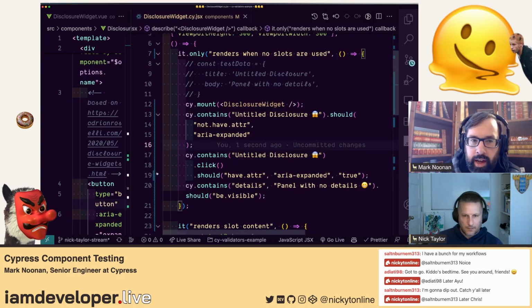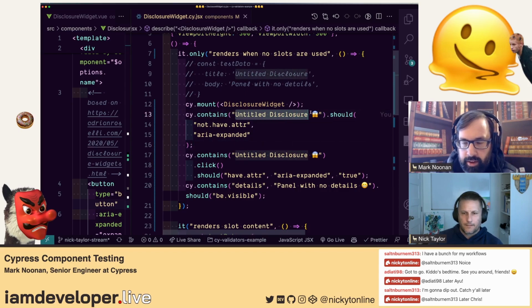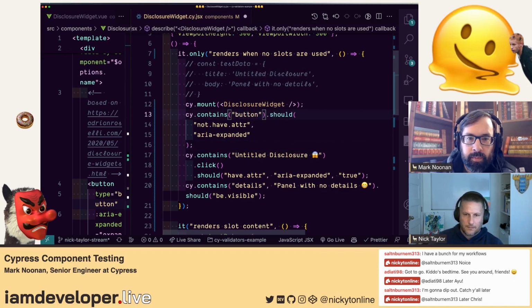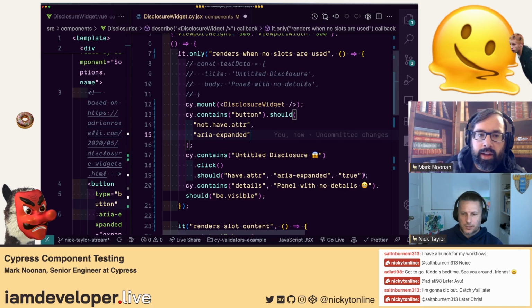Your contains might select something else. So if we start with button as the first parameter, and then you can still have the text. You still need the text in the contains, because then that should have expanded.